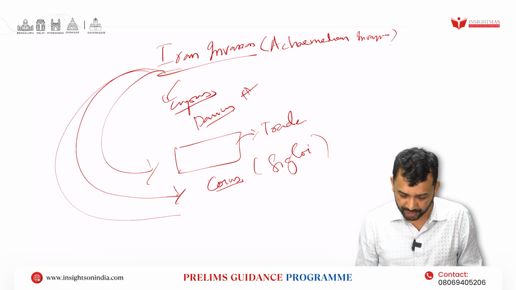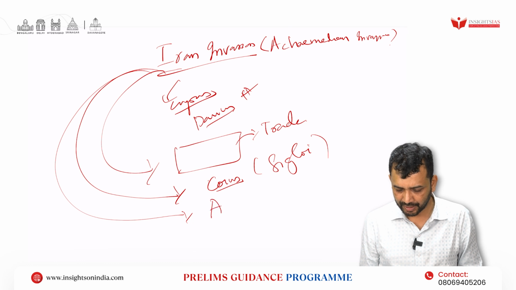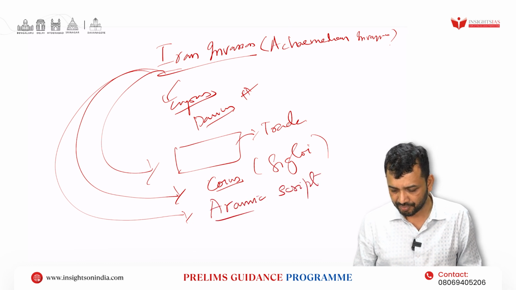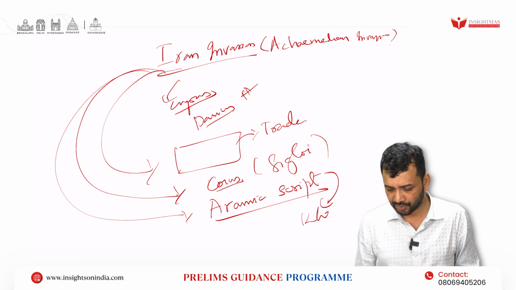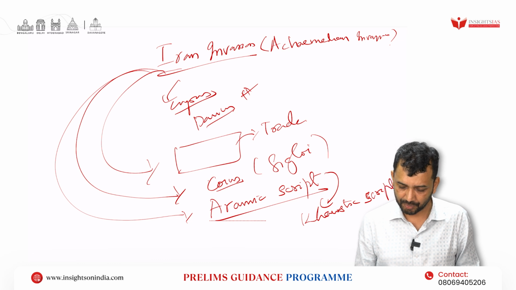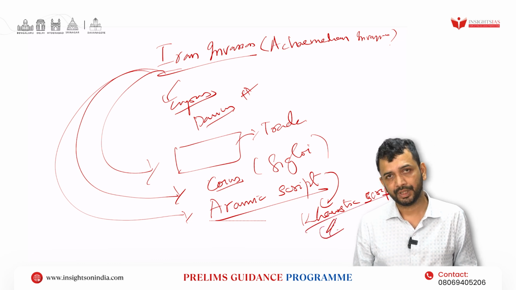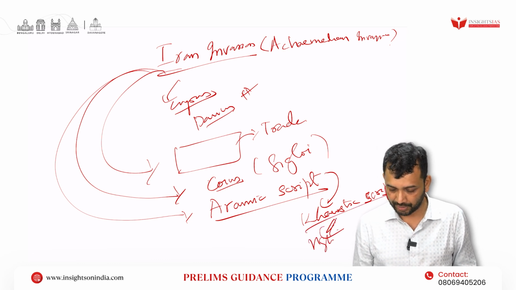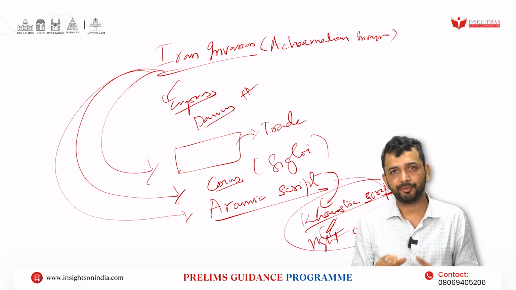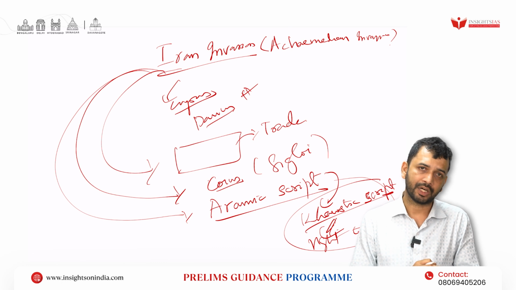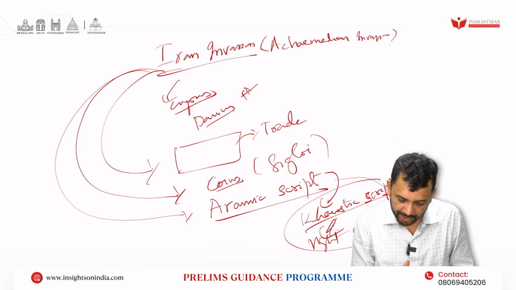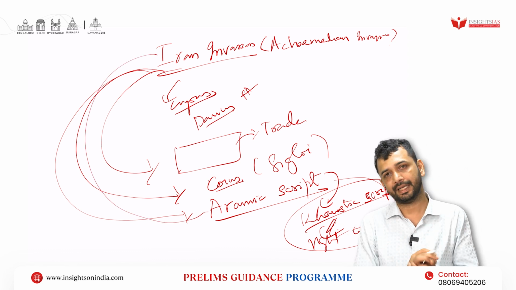Along with that, the Aramaic script is another feature from which the Kharoshthi script later emerged. This is another important fact that you are supposed to remember. It is written from right to left, which can be seen even in the Ashoka script, mainly written in Aramaic and Kharoshthi script. This Aramaic script was basically used by the Iranian kings.